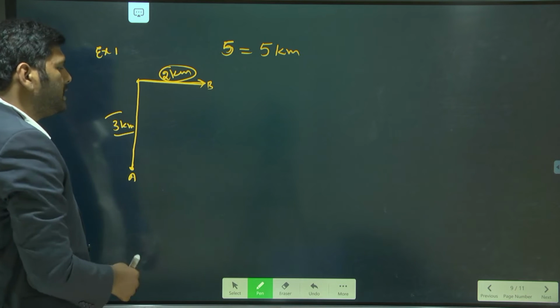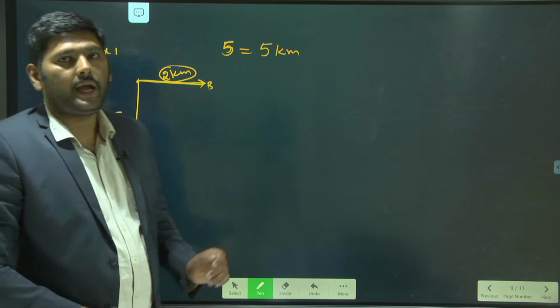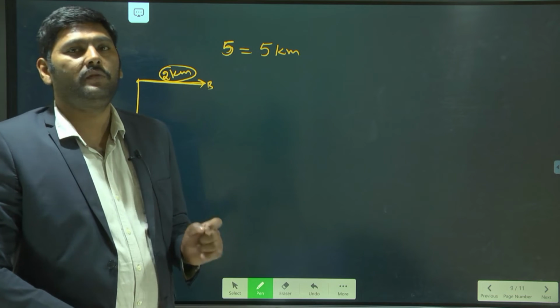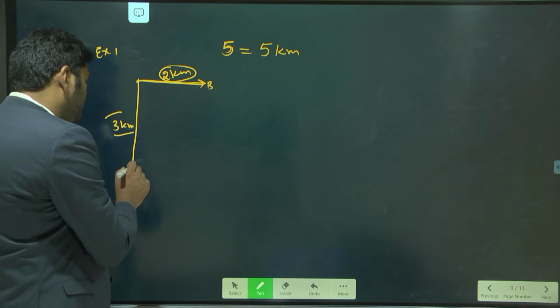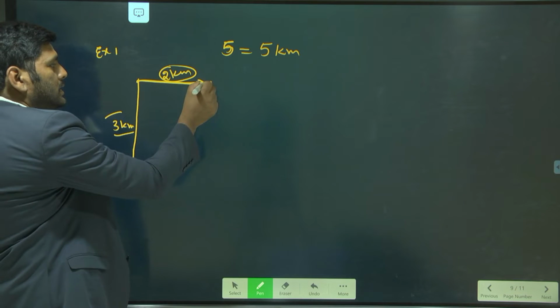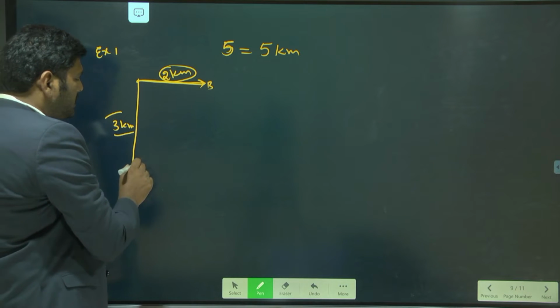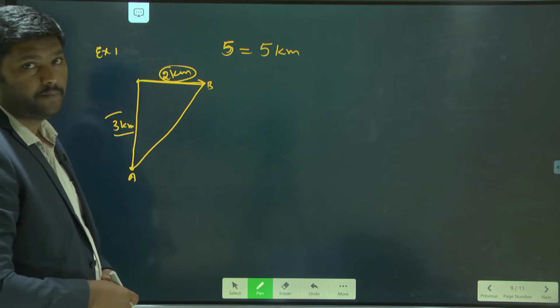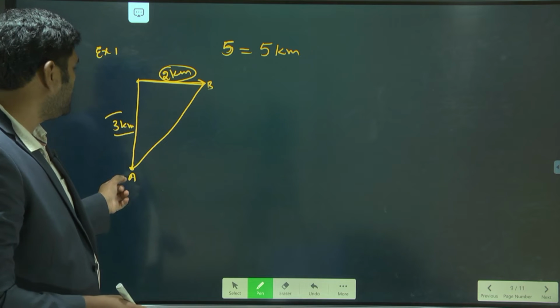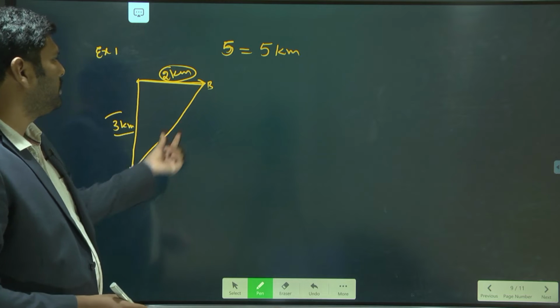See here, displacement is nothing but the shortest path between the initial and final position. This is the initial position, this is the final position. This straight line is going to be your displacement, and the direction of this displacement is from A to B.